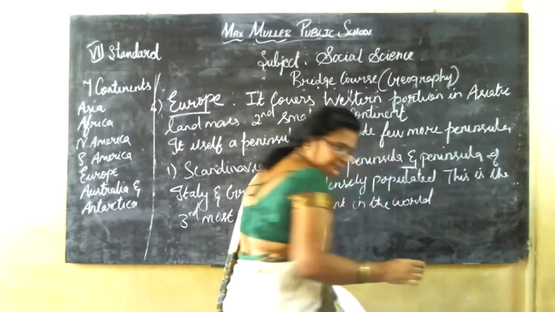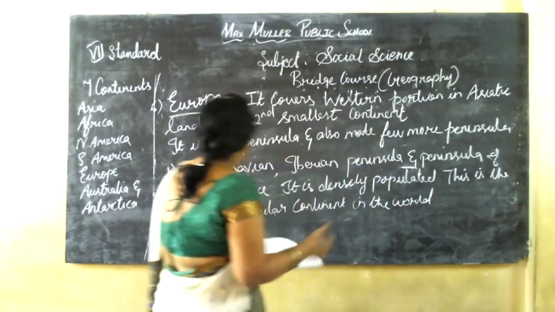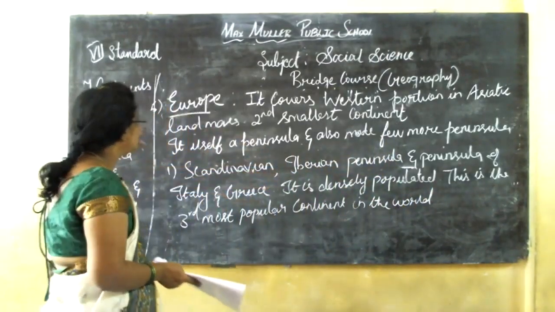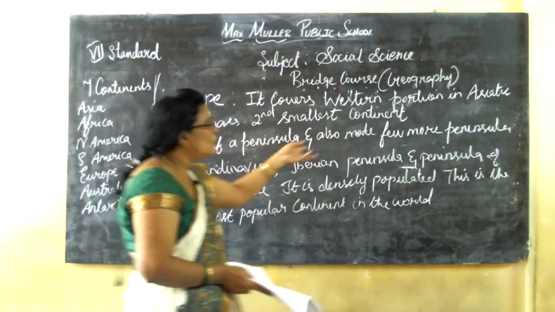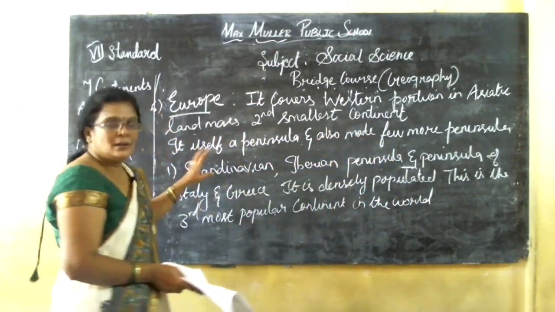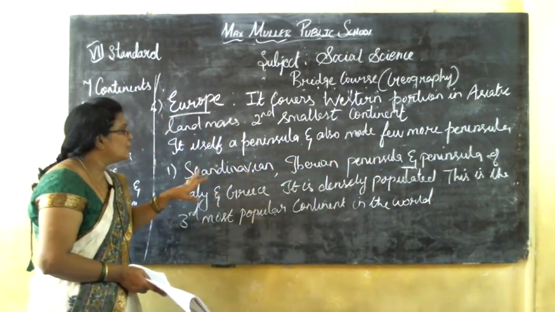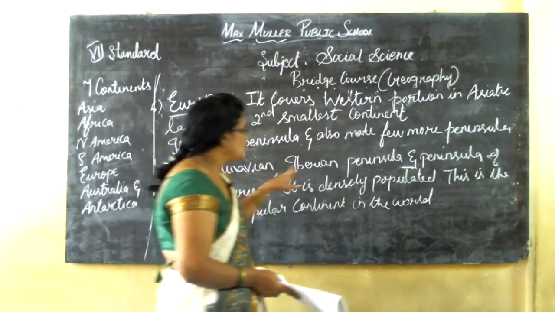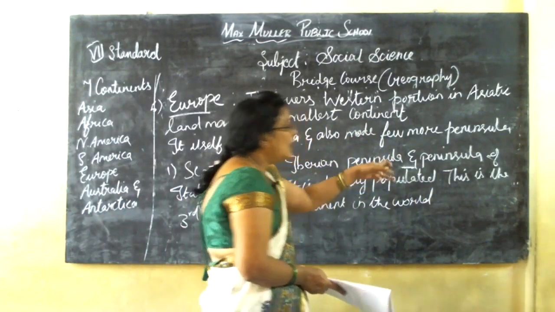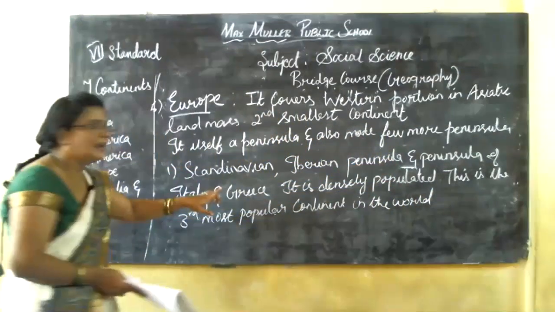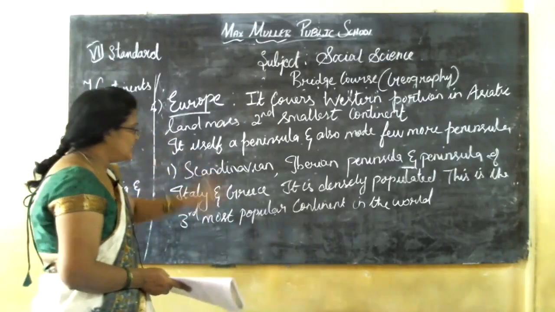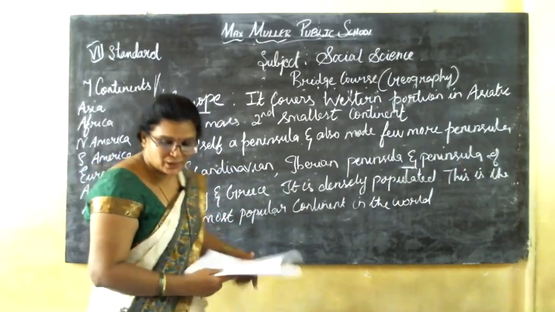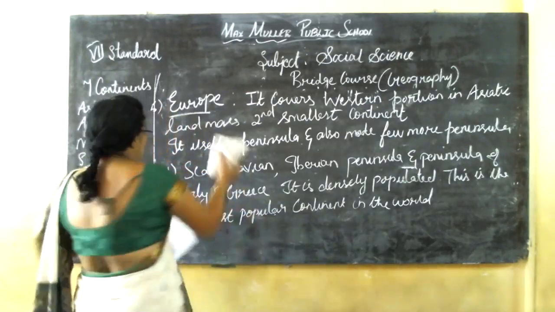Okay. So what are the peninsulas? Europe is itself a peninsula and made of a few more peninsulas. The others are the Scandinavian Peninsula, Iberian Peninsula, and the Peninsula of Italy and Greece. It is densely populated, hence it is called the third most popular continent in the world.